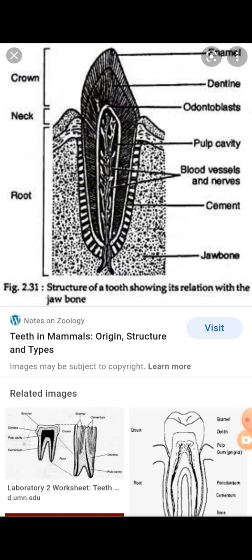Incisors and canines are simple cone-like teeth, and cheek teeth bear cusps arranged in a complicated pattern. These are the two theories to explain the origin of molar teeth: the concrescence theory as well as the Cope-Osborn theory.